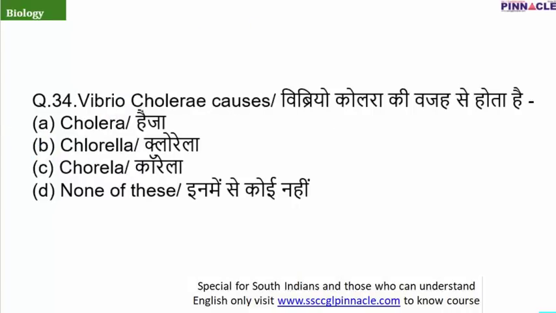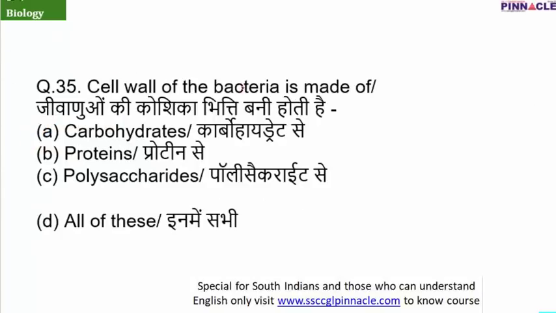Question number 34: Vibrio cholerae causes. The disease caused by Vibrio cholerae is cholera. So the correct answer is option A. The other two are just errors made by spelling, chlorella and chlorella. But the name of the disease is cholera, sorry. Question number 35: the cell wall of the bacteria is made of. Basically the cell wall of bacteria consists of carbohydrates, proteins as well as polysaccharides. So the correct answer is option D.